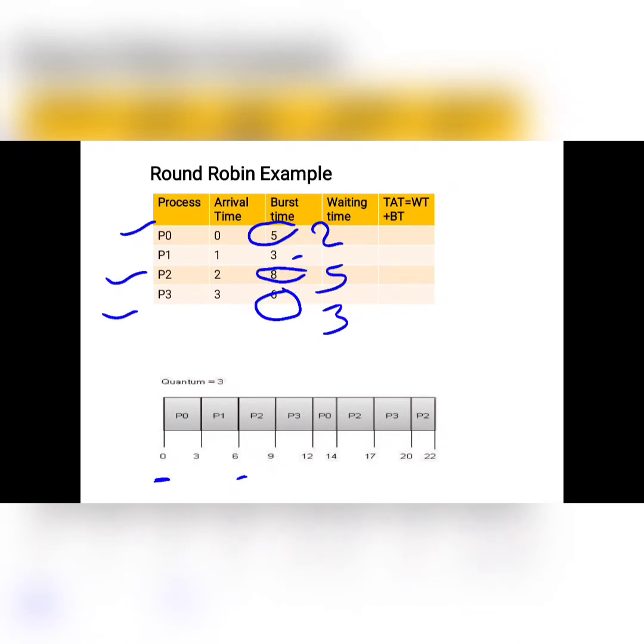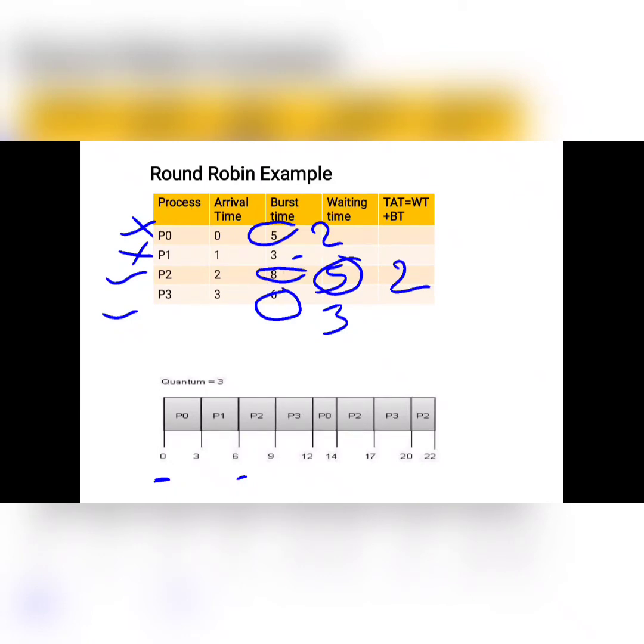Now after completion of P naught, what is the waiting state of the process? In the waiting period P2 is there, so it will start executing. So that is 14 plus 3. So still 2 is remaining. So the process P naught is completed and the process P1 is completed. So now we have P2 and P3. P2 is executing and the remaining value is 2.